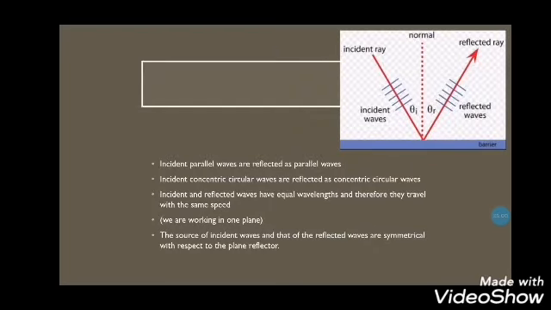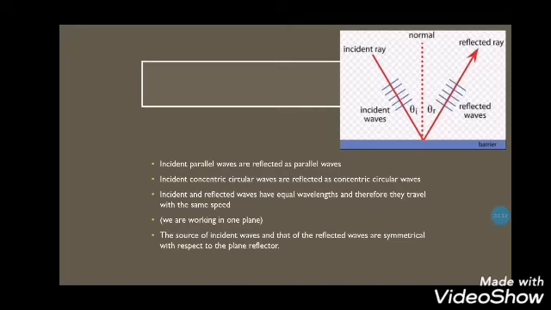Now, incident parallel waves are reflected as parallel waves. Incident concentric circular waves are reflected as concentric circular waves. So this reflection is not going to change the nature of the waves. If you have parallel waves, they will be reflected as parallel waves. If you have concentric circular waves, they will be reflected the same.